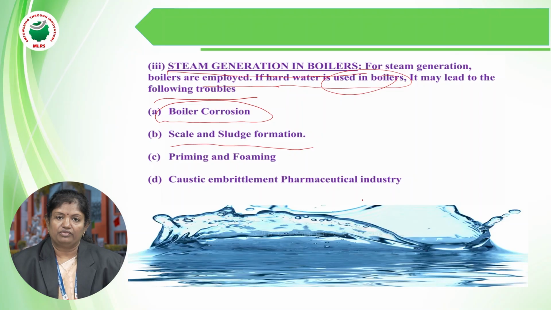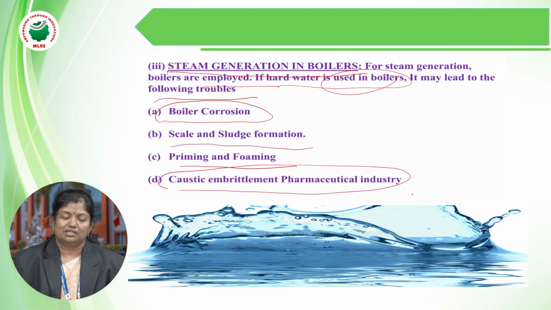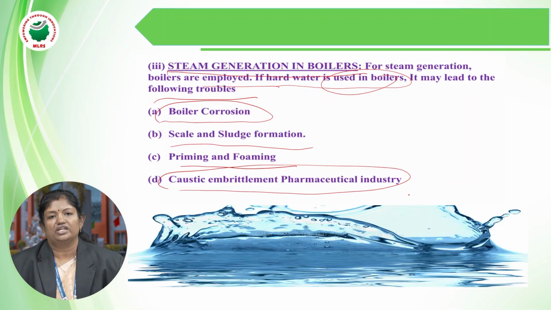We'll discuss scales and sludge formation in detail in a separate, next video. Then priming and foaming, and caustic embrittlement, which we see in the pharmacy industry as well as in steam generation. A number of industries face caustic embrittlement, its cause and effect.